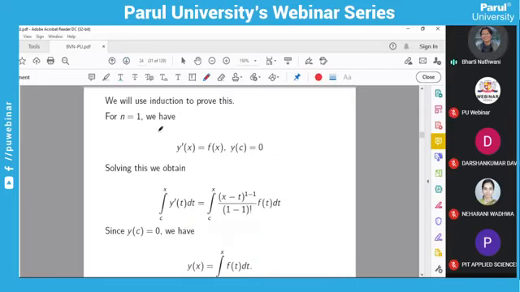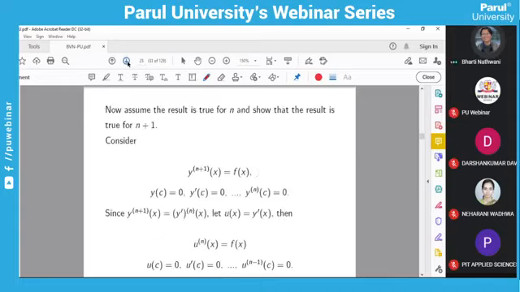For n equals 1, you can use the condition y of c equals 0. You have to take the integration and you will derive this. Now, by the principle of mathematical induction, we will assume the result is true for n and we are going to prove it for n plus 1.